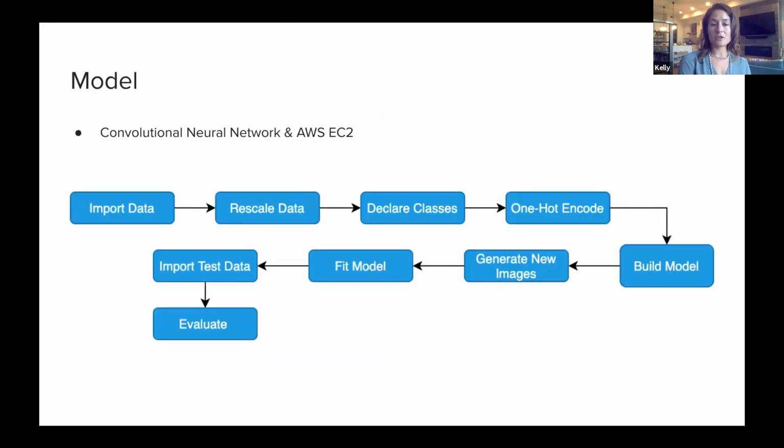For my model, I used a convolutional neural network. These are superior in deep learning for image data, as well as an AWS EC2 instance to decrease my processing time. After I built my model in TensorFlow, which included 24 layers of convolutional, dense, and dropout, I then attempted to generate additional images to rebalance and account for that class imbalance I had. Ultimately, then, I evaluated my test data.